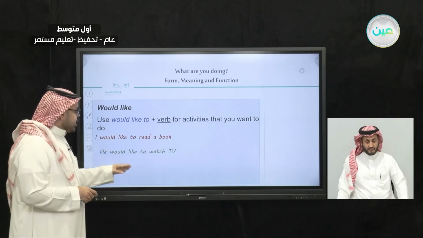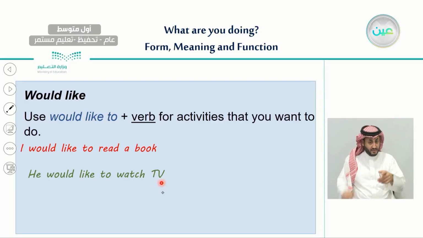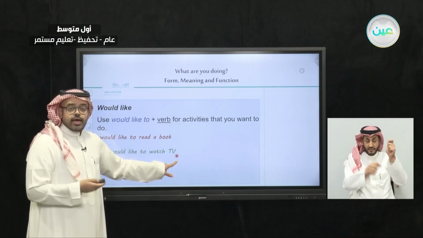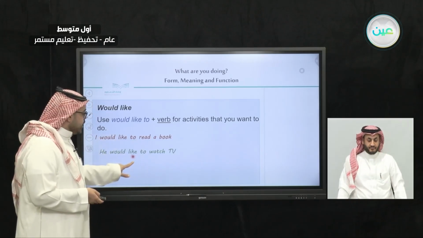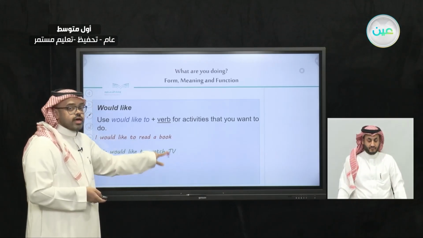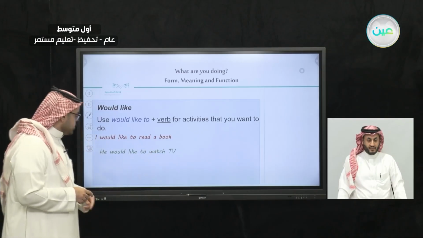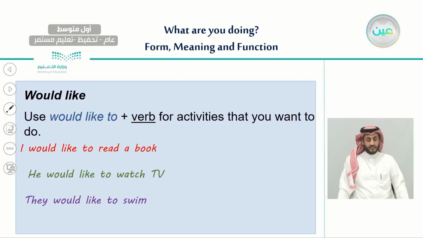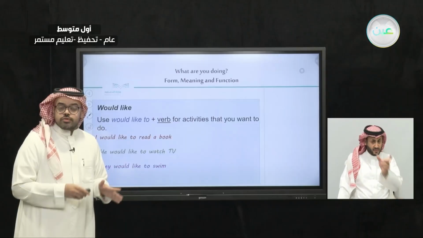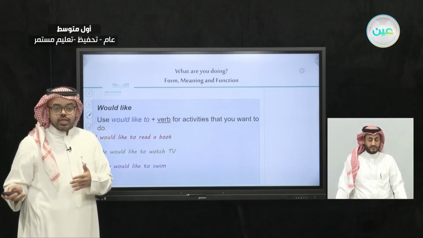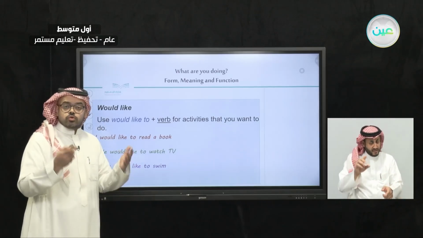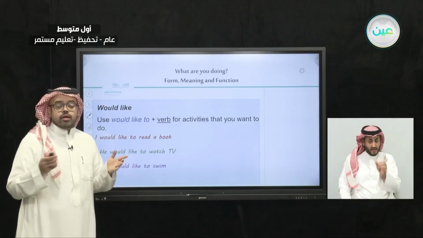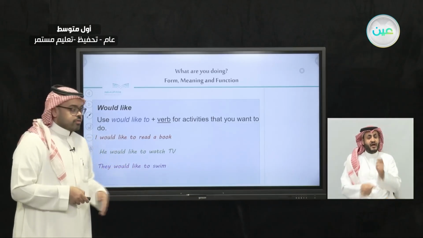Also, he would like to watch TV. And here also, after would like to, we use a verb and not a noun. And also, they would like to swim. And here, after would like to, we use a verb. So this is the difference between would like and would like to. We use would like with a noun and would like to with a verb.